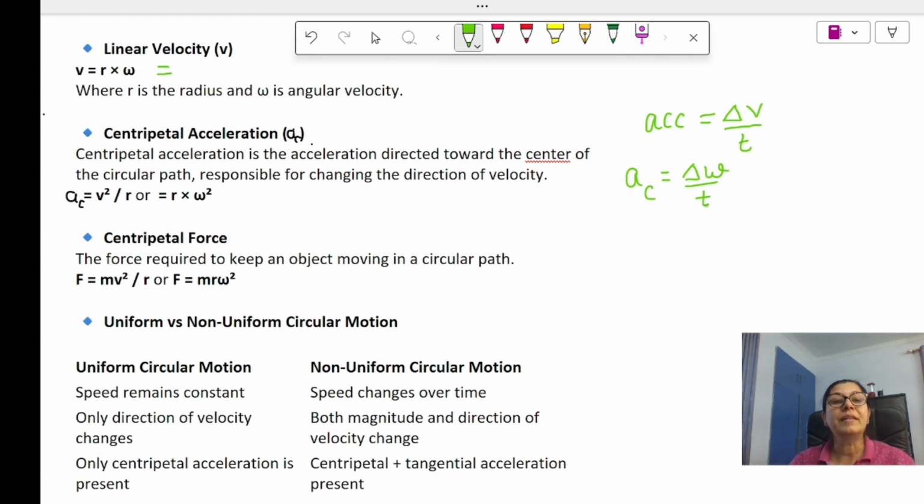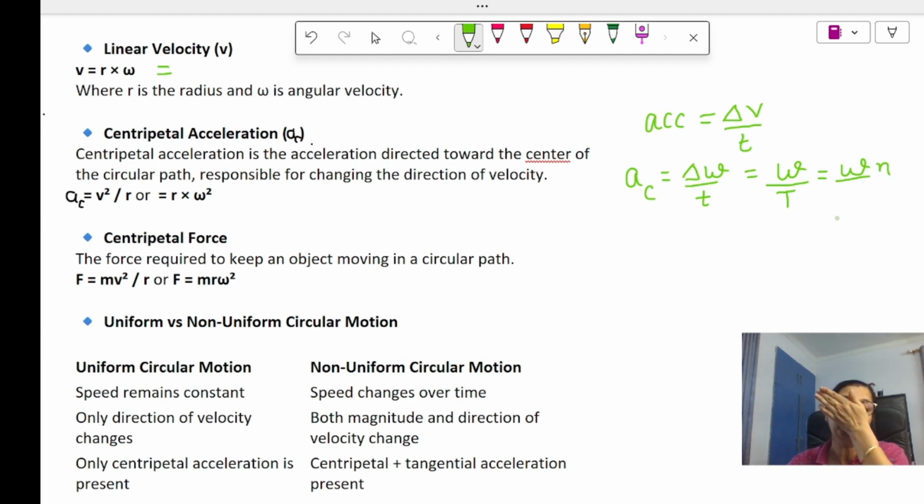Now this can be written as delta omega, or we can write omega over time taken, capital T. So omega over the time period, and 1 by T is frequency only. We can write the frequency.